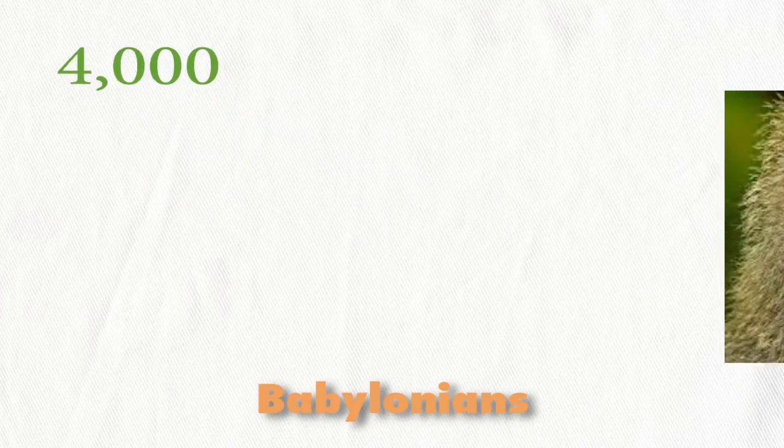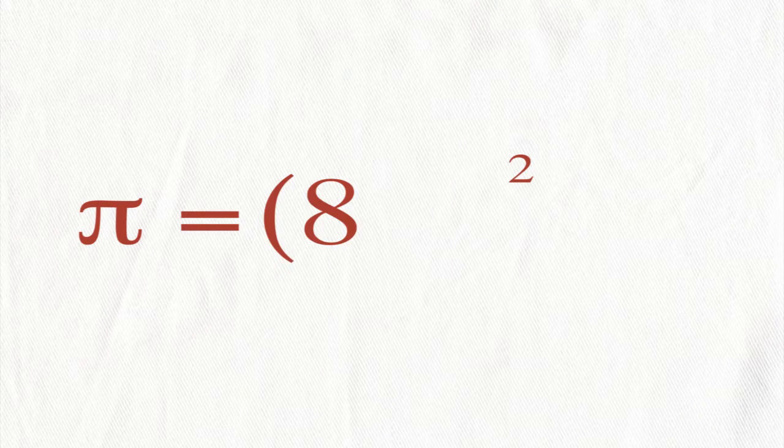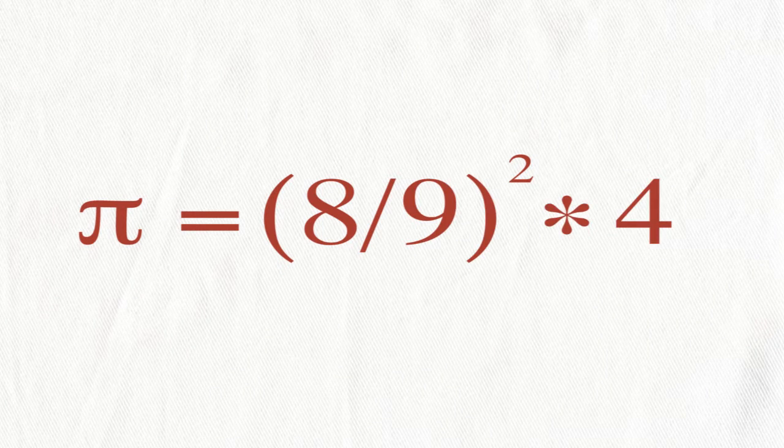Almost 4,000 years ago, the Babylonians and Egyptians were the first people to approximate pi. It is unclear what their exact method was, but we do know that their end product was 3.125. Later on, and much more accurately, an Egyptian scribe is quoted as saying, "If you cut off 1/9 of a diameter and construct a square upon the remainder, this has the same area as the circle." In much simpler terms, he said that pi was equal to the square of 8 divided by 9 times 4, which is equal to approximately 3.16049.